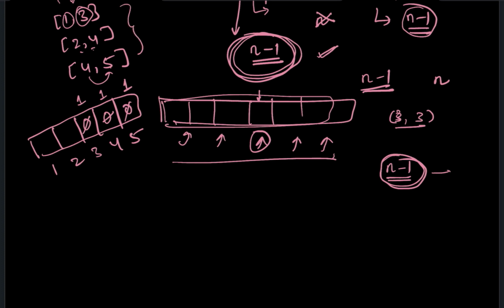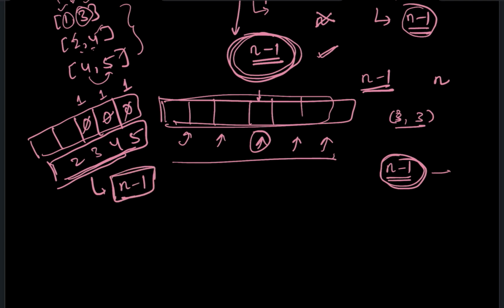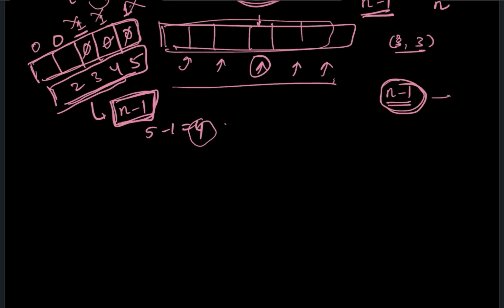Now how many elements do we have? We have 1, 2, 3, 4, 5. We have 5 different elements, correct? So we should have at least one element with n minus 1 votes, which is 5 minus 1, equal to 4. Now let's iterate through this array and see if there is any element that has the value 4. Here it's 0, it's 0, 1. 1 is not equal to 4. So there is no element which satisfies the condition of the town judge. So in this case, you will be returning minus 1.